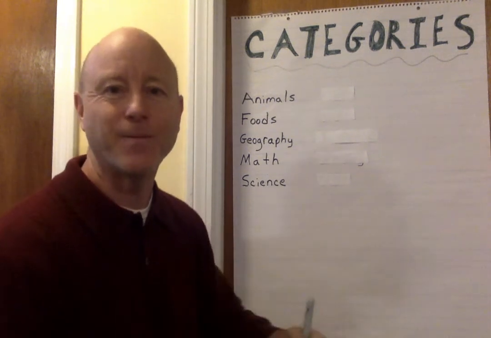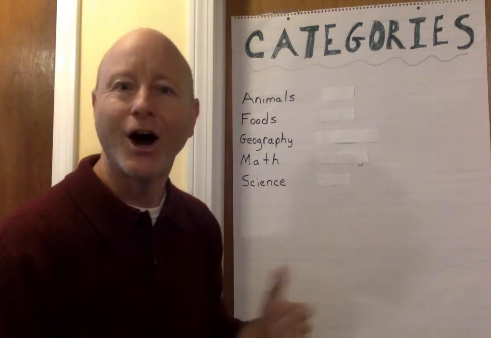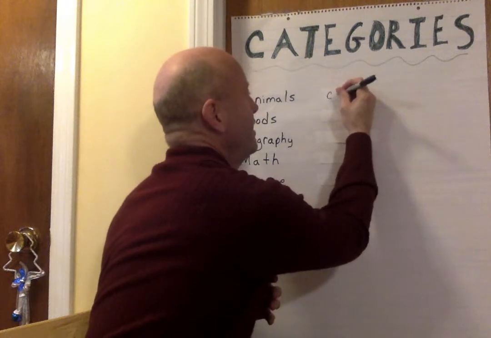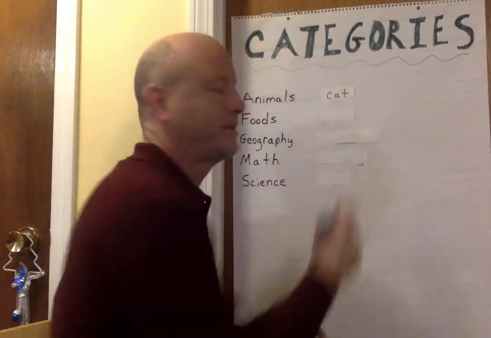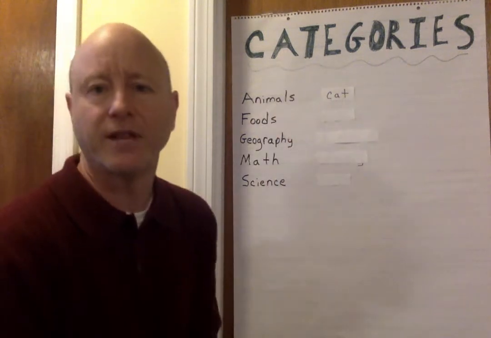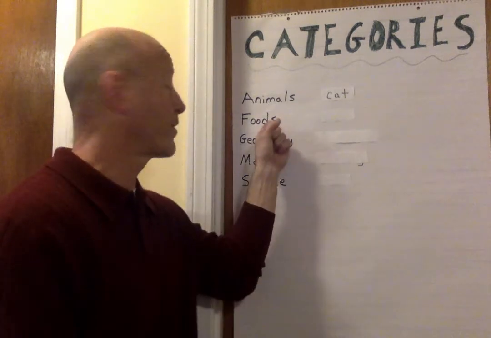All right, does anybody know an animal that starts with the letter C? Cat. All right, I heard cat. C-A-T. Perfect. It is an animal that starts with the letter C. All right, great. Now let's go to the next category, foods.